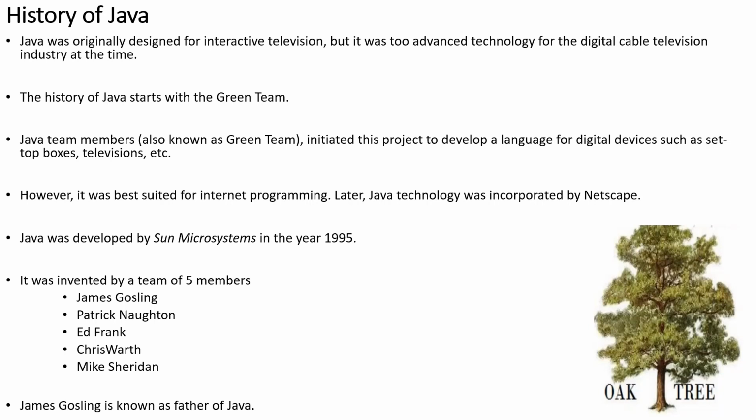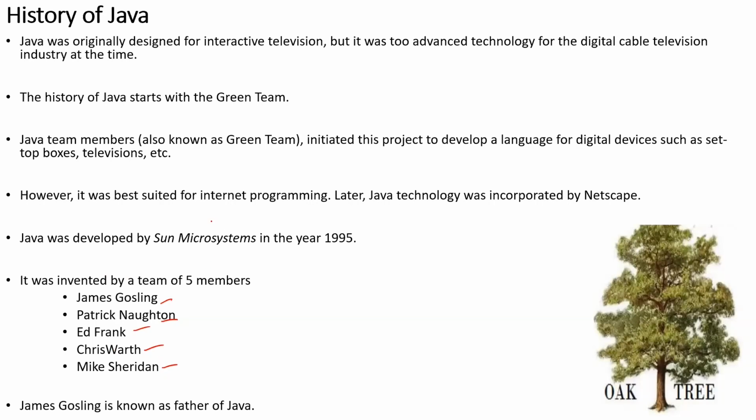So what is the Green Team? There are five members in the team. Those five members are called the Green Team. You can see the team of five members here: James Gosling, Patrick Norton, Ed Frank, Chris Worth, and Mike Sheldon. All these five members are called the Green Team.